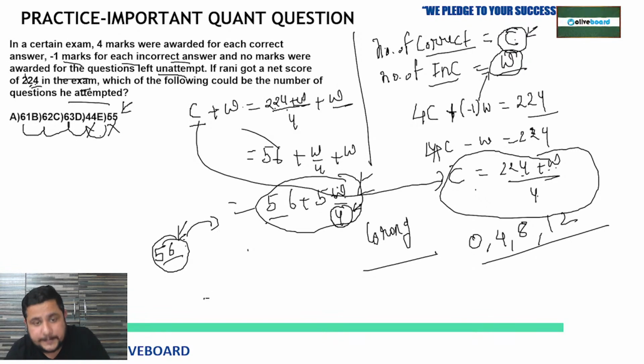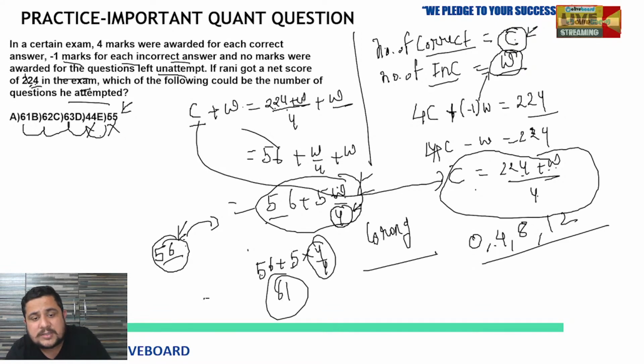Now if 56 is not the answer, then we will put W equal to 4. So 56 plus 5 multiplied by 4 upon 4, the 4s cancel, 56 plus 5 is 61. Is 61 available in the options? Yes, it is in option A. So that will be our correct answer. Is this clear to all of you?